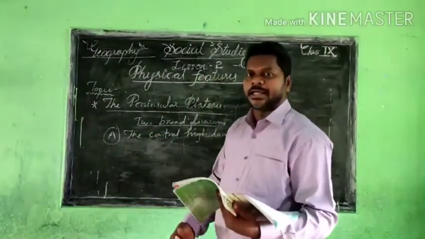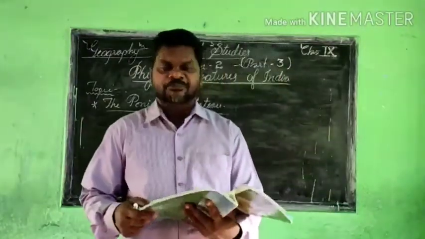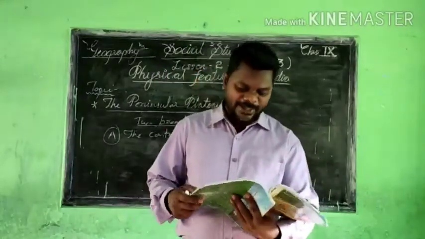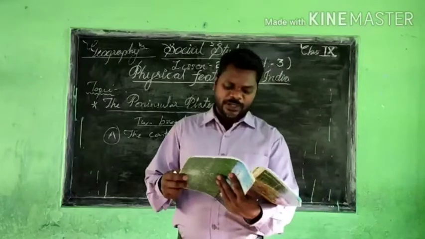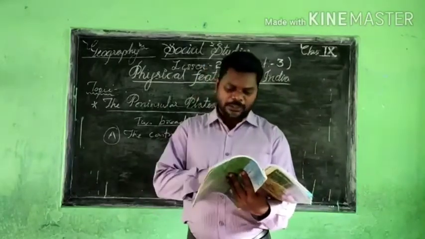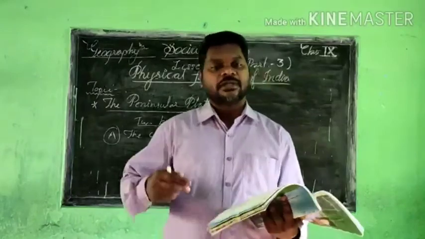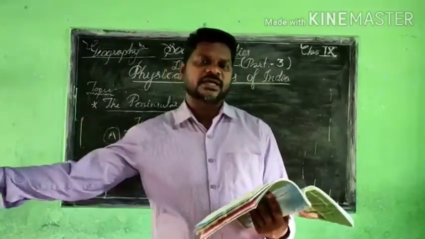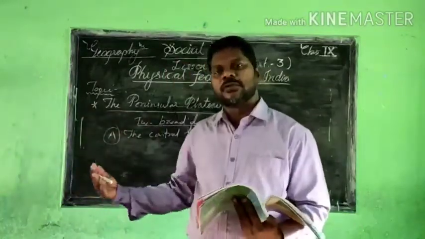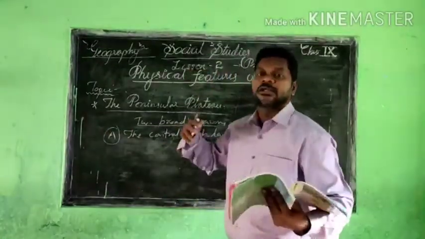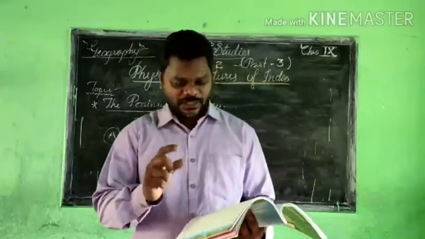I hope that you understand the Central Highland and its location in India, and also that it is wider and narrower on different sides. Going towards the eastern side it is narrower, and coming towards the western side the highland is broader than the eastern side. That is very clear.